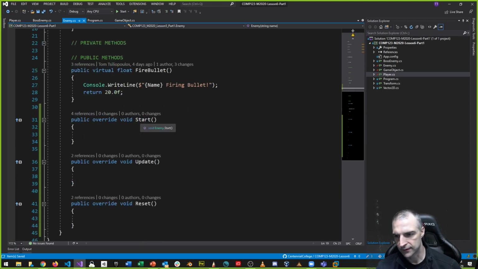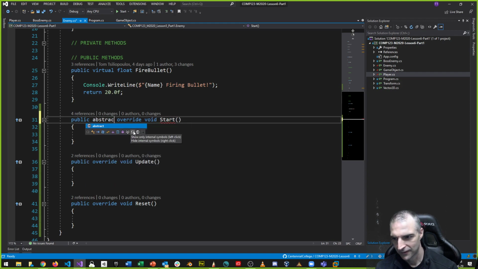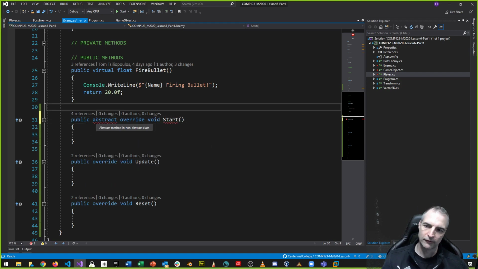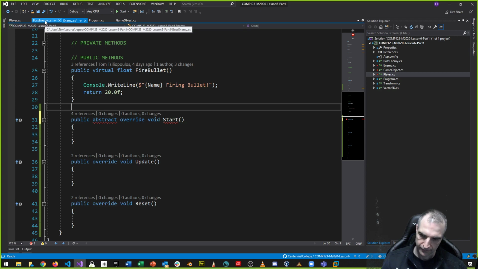But they also have this start, update, and reset method, and these must be overridden. So there's two things I have to change. Either I make my boss enemy derive directly from game object, or if I make my boss enemy derive from enemy, I've got to think about a way of passing these methods there as well. I can't do public abstract override start. That's just not going to work. You can't do both override locally plus abstract for the things that inherit. You can't do that, okay?